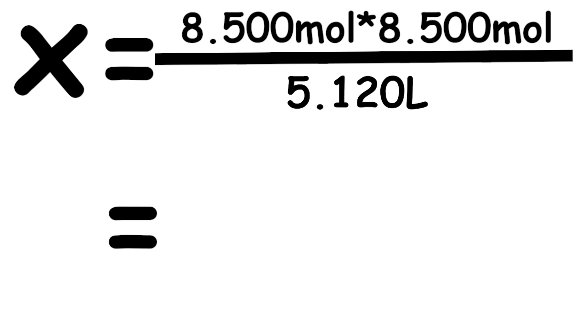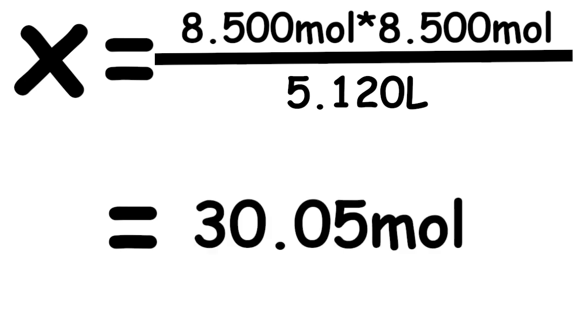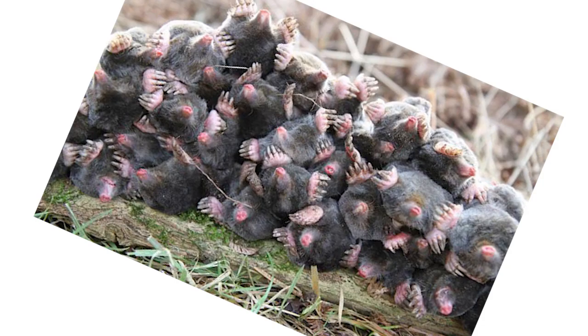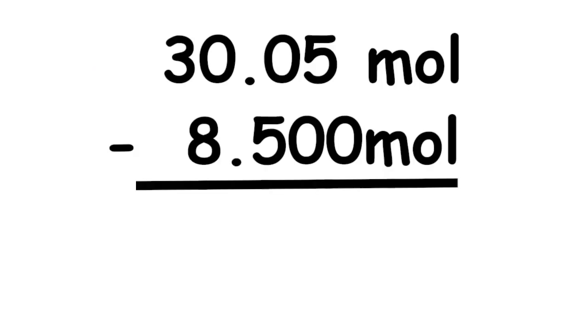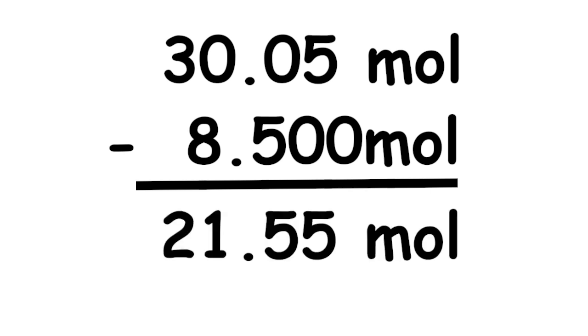Using Avogadro's law for the substitution, the values that we're going to get are 5.120 liters over 8.500 moles is equal to 18.10 liters over x. Now we have to solve for x, and the value of x would be 30.05 moles, which is not the moles added but the total mole count. So we still have to subtract 8.500, which would give us the answer of 21.55 moles, following the four significant figures.